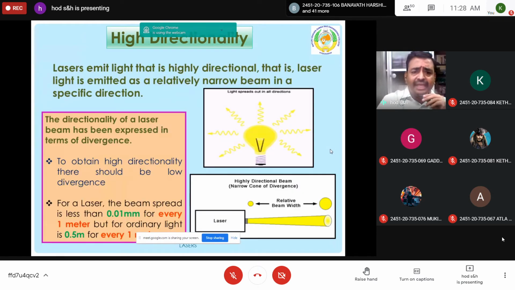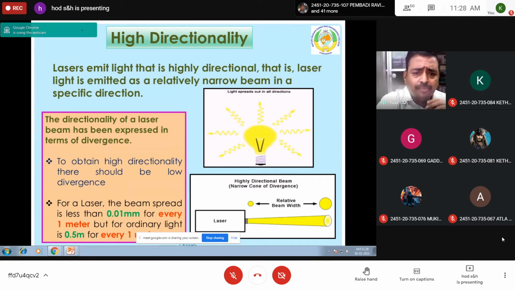Second one, high directionality. As I said, the laser can be propagated without any deviation. It emits light that is highly directional. That is, the laser light is emitted as a relatively narrow beam in a specific direction. If you take any ordinary bulb, it gives radiation in all directions. You can assume a sphere. But for laser, it is almost straight.